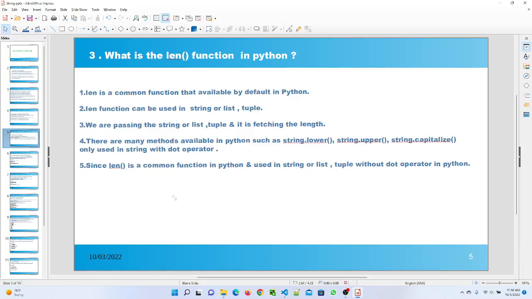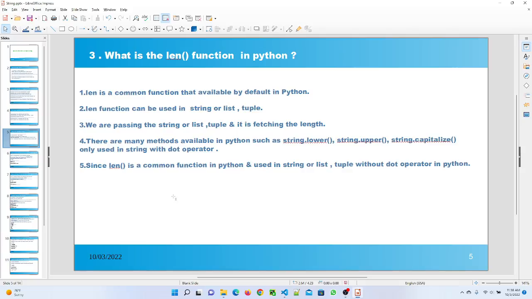Question number 3 is, what is the len function in Python? So len is a common function that is available by default in Python. The len function can be used on a string, list or tuple. We pass the string, list or tuple and it fetches the length.